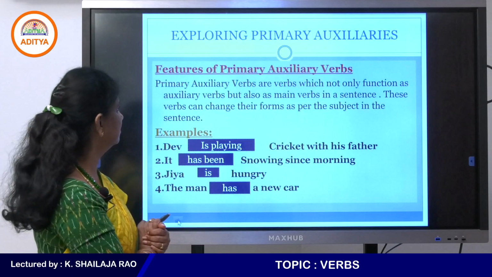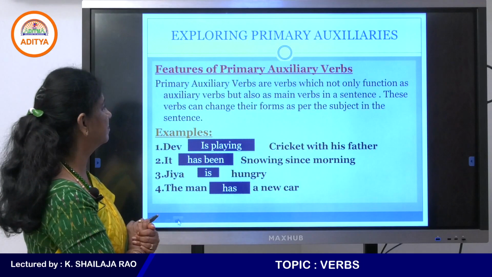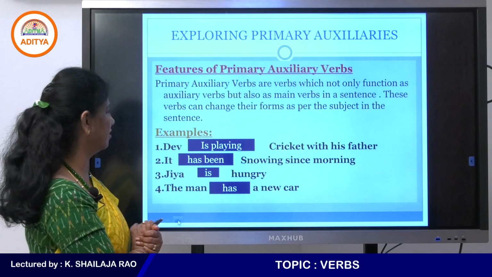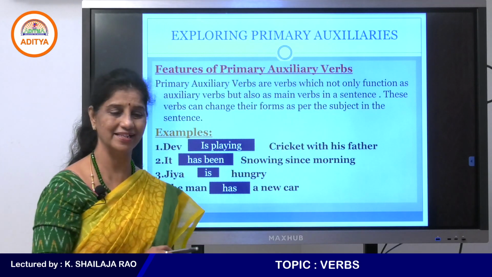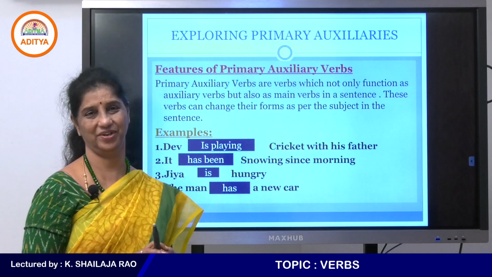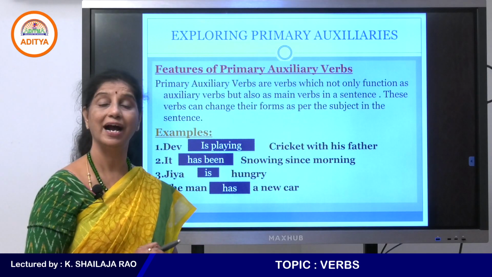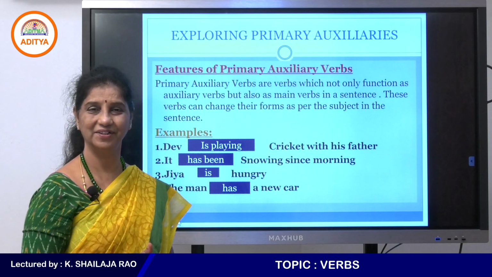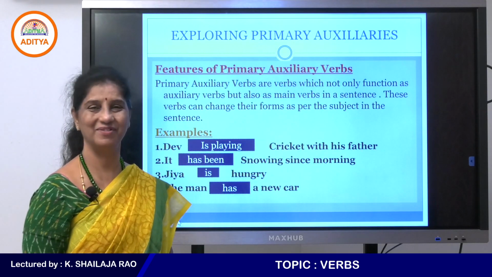So what are the features of primary auxiliary verbs? So these are also called primary auxiliary verbs. We'll look at this. Before that, we'll have a short video, and this will help you understand more about the topic. Okay, just a small video, and then we'll continue.